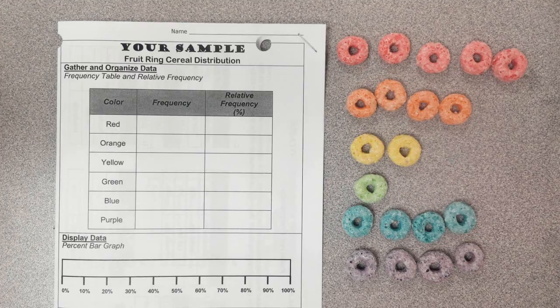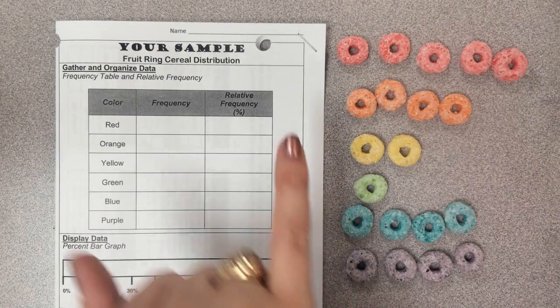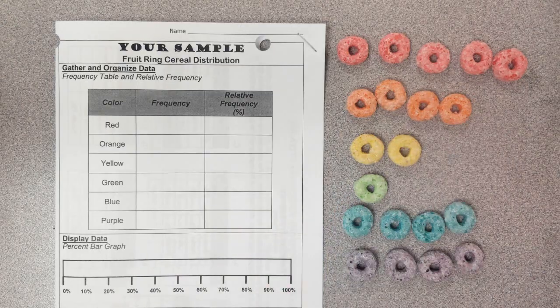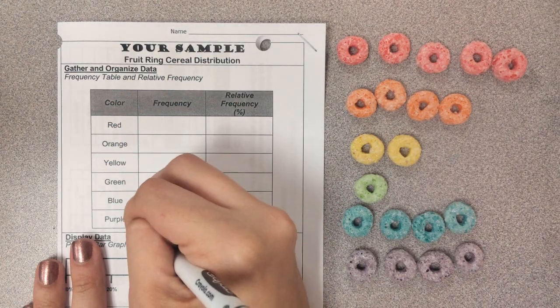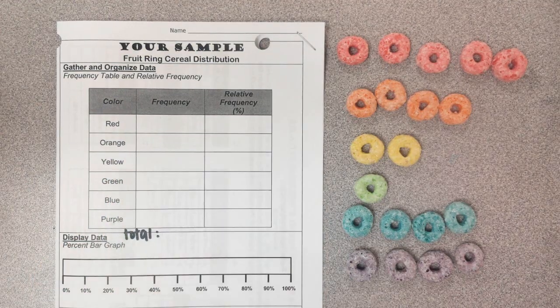Now your job is to tell me what is the frequency of each color in your sample, and what is the relative frequency in your sample. Don't forget, everyone, let's do this down at the bottom. Let's make sure we have the total written down so we don't forget to find the total. Okay, I'm going to pause the video again. We'll be back, and let's take about 5 minutes max, maybe shorter.